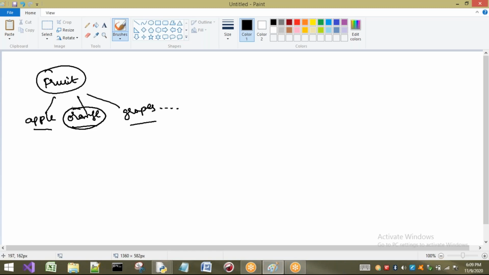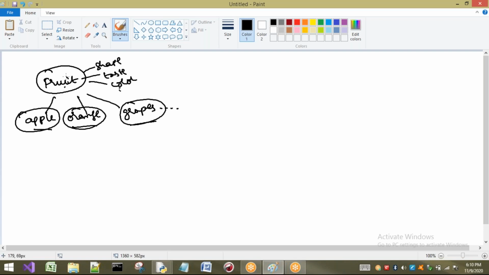Orange, how can I call this orange a fruit? Because all the properties of fruit are available in orange. So orange is considered a fruit. In this instance, if I consider grapes, it is also having the properties of fruit. That is nothing but what? Shape. Next one is taste, color, and so on. There are many properties. All these properties are available for these three objects. I can call these three objects because fruit itself does not exist. Fruit means it is having some properties. If those properties are available for anything, that is called a fruit object.